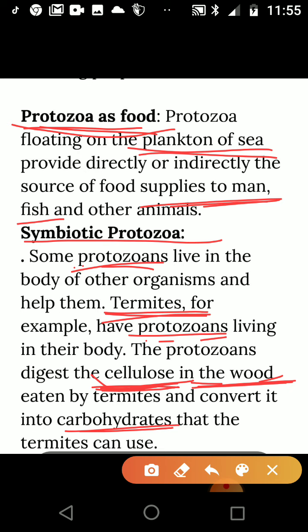In this symbiotic relationship, the protozoans also derive nutrition and shelter from the termites. So symbiotic protozoa help the termites get their food.